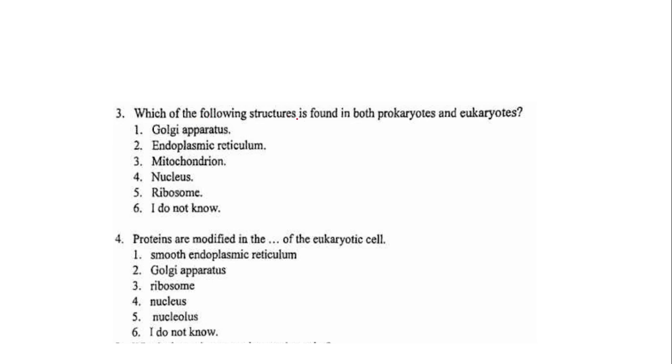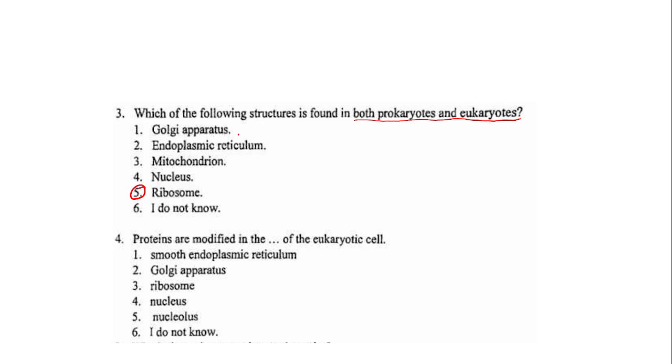Which of the following structures is found in both prokaryotic and eukaryotic cells? Please go and check out the cells video on our YouTube platform, where I've explained this particular part. One option says they both contain Golgi apparatus, which is wrong. Endoplasmic reticulum, which is wrong. Mitochondria, which is wrong. The other ones are nucleus and ribosomes. So the answer here is ribosomes.